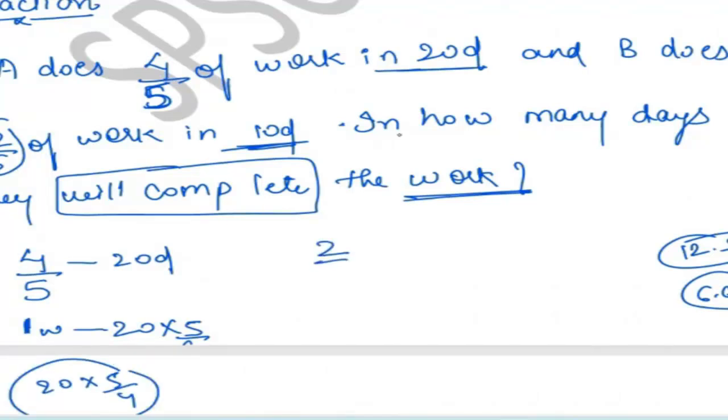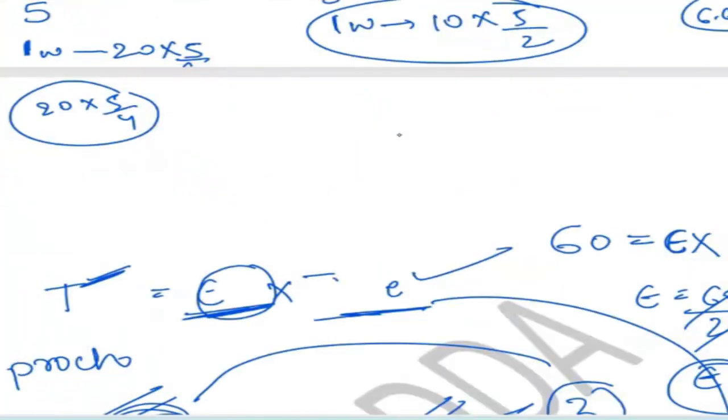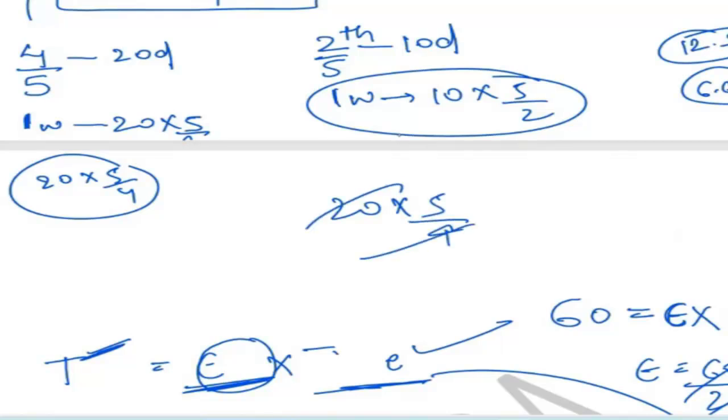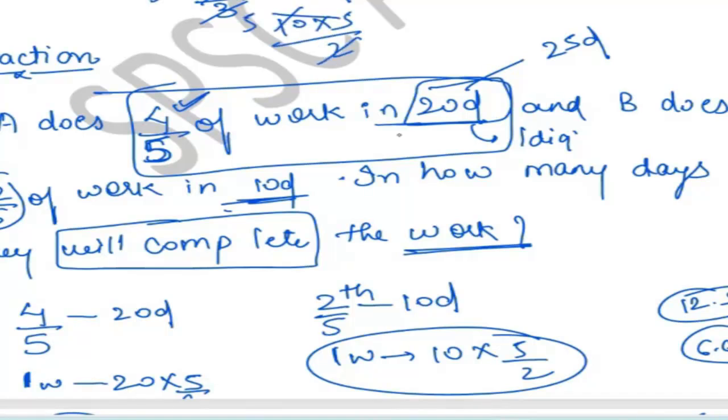Again, if 2 by 5th of the work is completed in 10 days, we have to find one work. So one work will be 10 into 5 by 2. In short, whenever a fraction is given, you just take the reciprocal of the fraction and multiply it with the days to find one work. When we do 20 into 5 by 4, it becomes 4 5s are 20, 25 days. This will be considered your final days. We get 25. Doing 10 into 5 by 2, 2 5s are 10, 5 5s are 25 days.